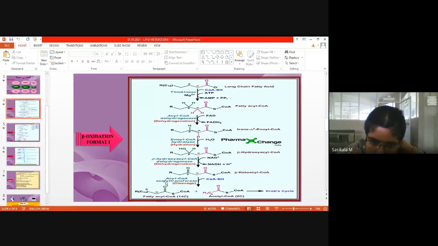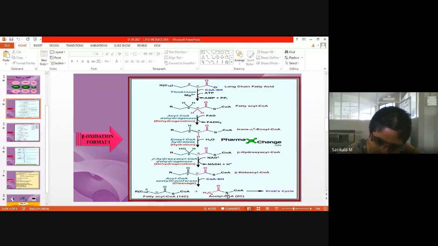Acyl CoA acetyl transferase. Which molecule is it transferring the acetyl group from? Beta keto acyl CoA. So it is called acyl CoA acetyl transferase, where the cleavage reaction occurs, and here one CoA-SH is added. Coenzyme A is added to the acyl CoA molecule, and acetyl CoA, a 2 carbon moiety, will be released, and the remaining 14 carbon moiety will exist. Palmitic acid is actually a 16 carbon moiety. Now a 2 carbon moiety has been